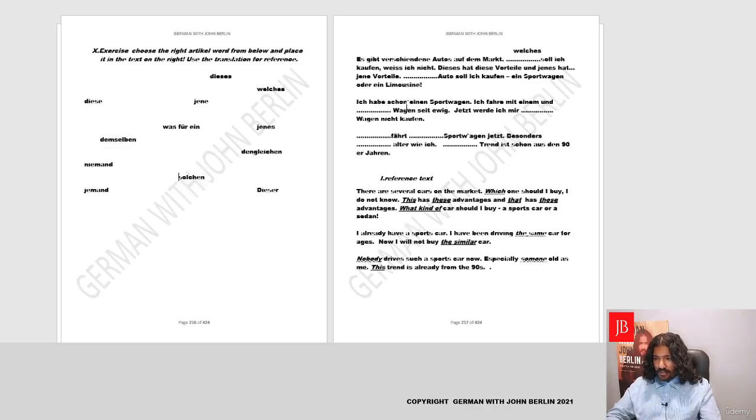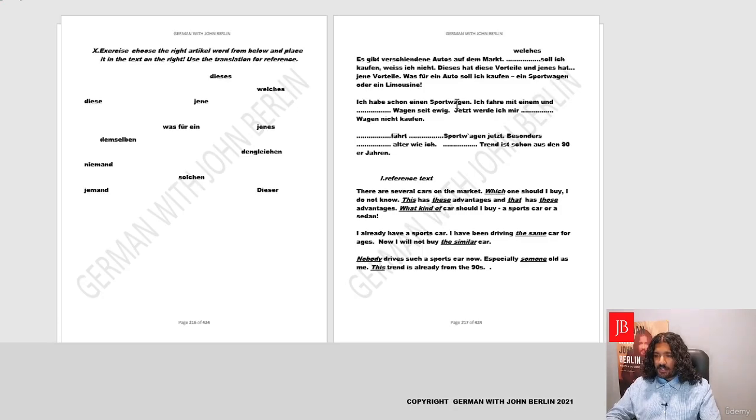Okay, let's find out. So Dash Auto soll ich kaufen, ein Sportwagen oder ein Limousine. What kind of car should I buy? A sports car or like a limousine, a salon. So the idea is here we need to write what kind of. So what is the case? Who buys what? So it's accusative, and what kind of is was für ein, talking about neutrum Auto. Fantastic. Let's copy this and write it here, was für ein. Yes, and we can capitalize the W in Deutsch. Ja, ein Sportwagen oder ein Limousine.